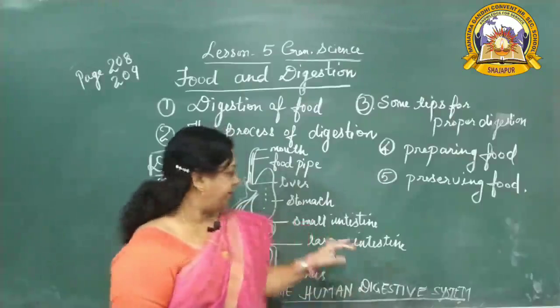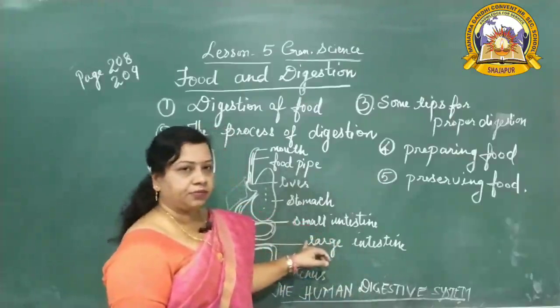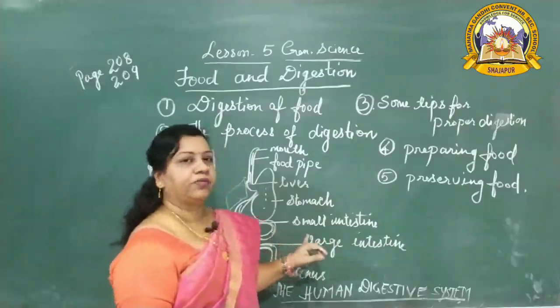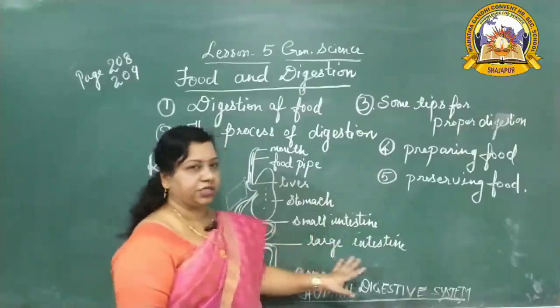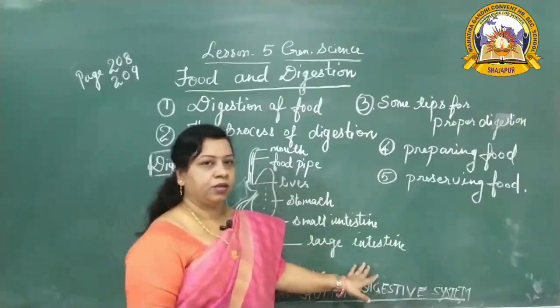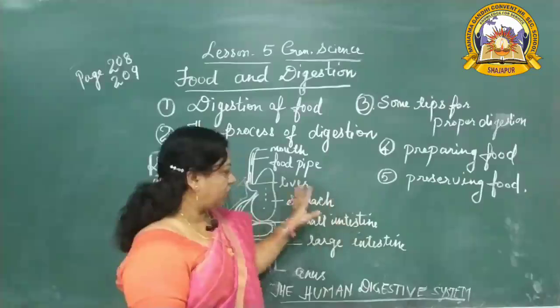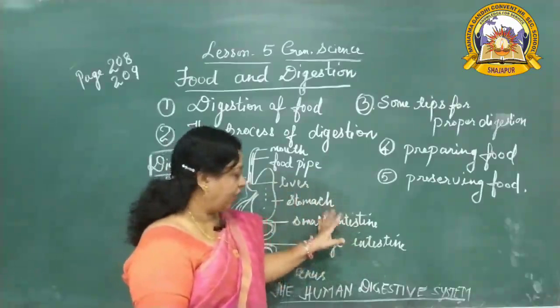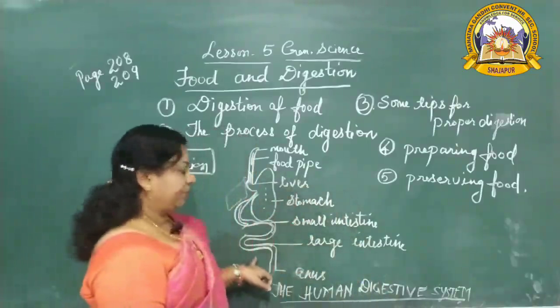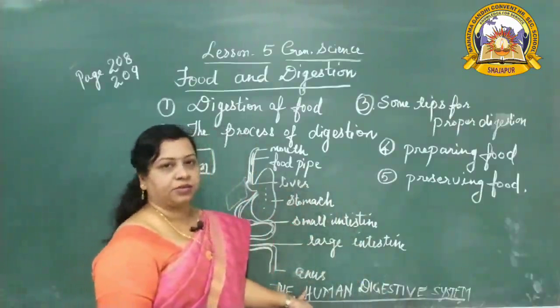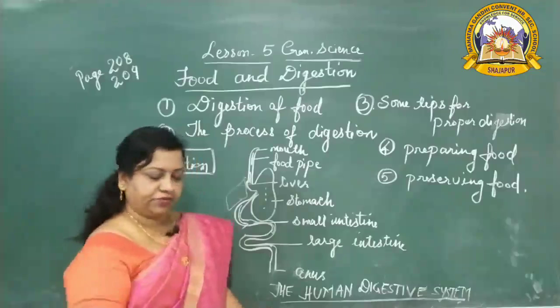Okay. Then, after the absorption here, the extra water is absorbed in the large intestine. So all the digestion is completed here. Then undigested food is excreted through the anus. So this is the human digestive system.